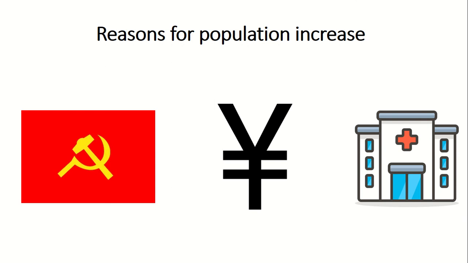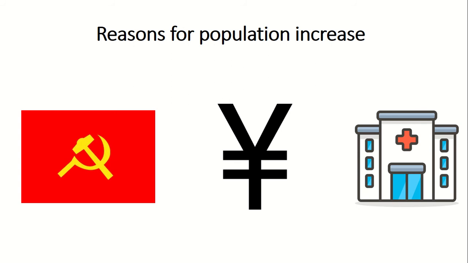The first reason, the communist flag, was because of the policies of the former communist leader Chairman Mao. Now, Chairman Mao and his cult of ideology basically suggested that it was in the best interest of China to have big families, and so lots of people in China who really supported him as their leader started having really big families. And the average woman in China, in sort of the 1950s and 60s when this was happening, had about 6 or 7 children per family. So the population started to shoot up dramatically.